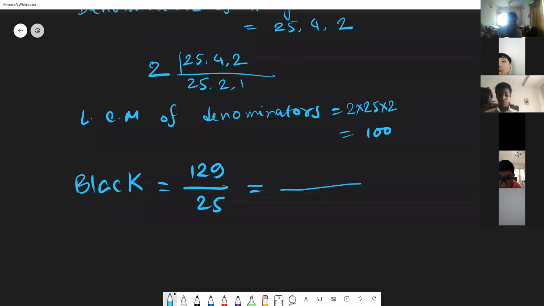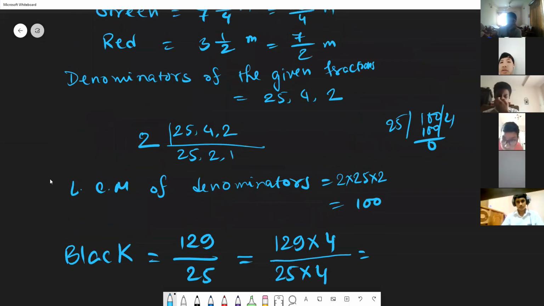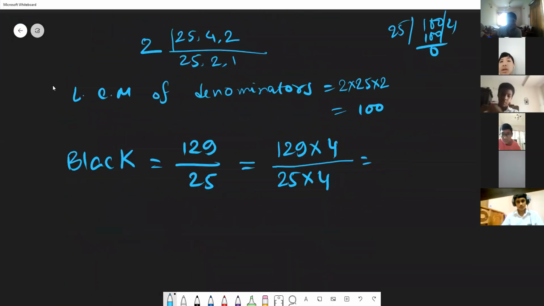Yes, first the LCM should be divided by the denominators. Like here the LCM is 100 divided by the denominator 25. What will be the result? 4. So 4 multiply both upper side and lower side. So 4 multiply here, 25 multiply 4. So anyone please do 129 multiply 4. It's your time. Answer in the comment box.